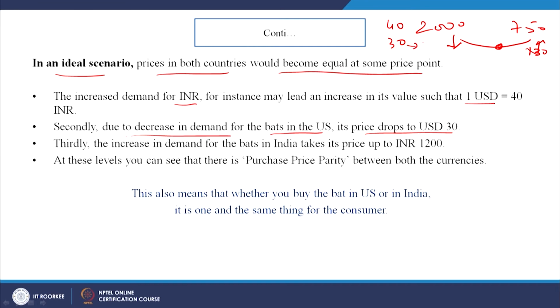So, $30 means how much in our currency now? It is almost 1200 rupees, because it is now 40. Thirdly, the increase in demand for the bat in India takes its price up from 750 to 1200. So, now there is an equilibrium point that is being reached. If you look at this, we are coming to a point of equilibrium. At these levels you can see that there is purchasing power parity between both the currencies. This also means that whether you buy the bat in US or in India, it is one and the same thing for the consumer.